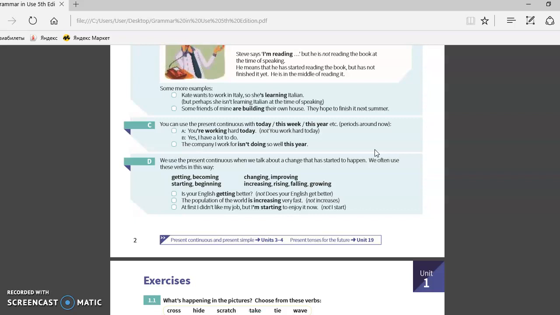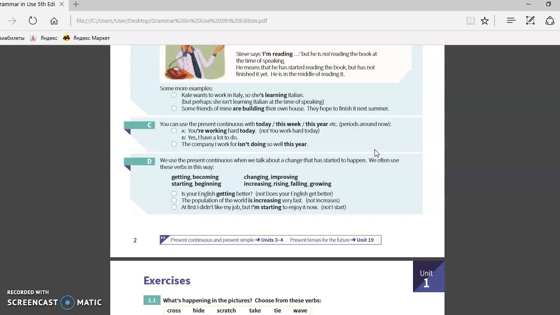With the present continuous, when you talk about a change that has started to happen, we often use these verbs in this way: getting, becoming, changing, improving, starting, beginning, increasing, rising, falling, growing. All these words are verbs of the present continuous, and when we talk about a change that has started to happen, we often use these verbs in this way.